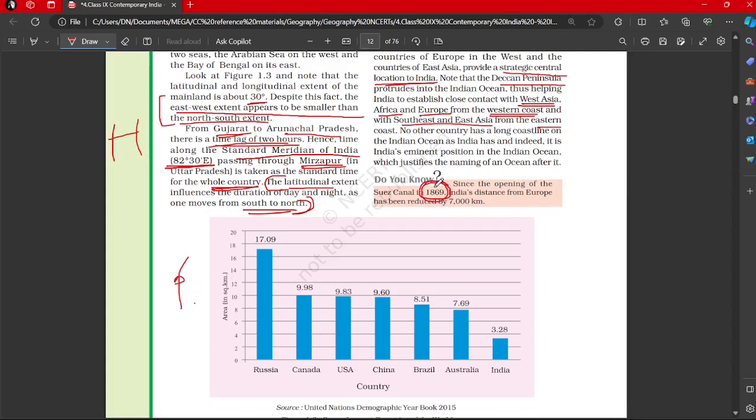Neo-colonialism, then it is important. Suez Canal. India's distance from Europe has been reduced by 7,000 kilometers. So the traditional route would be via the Cape of Good Hope. So that was a longer route.